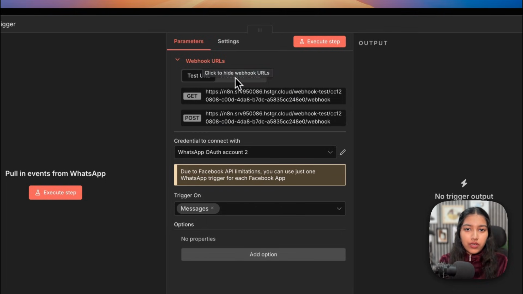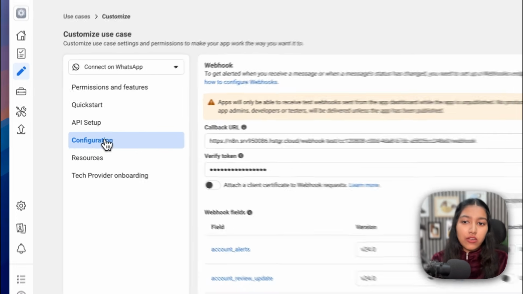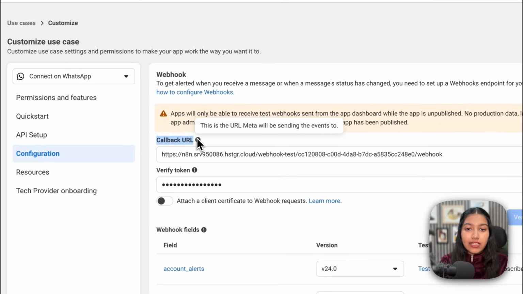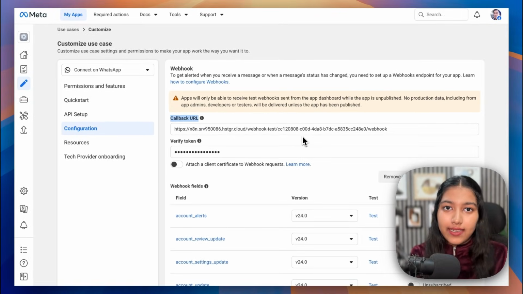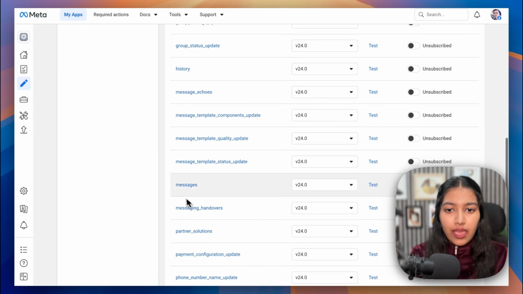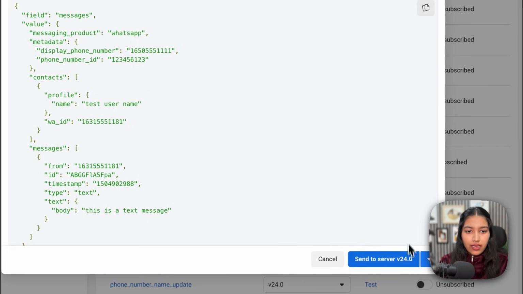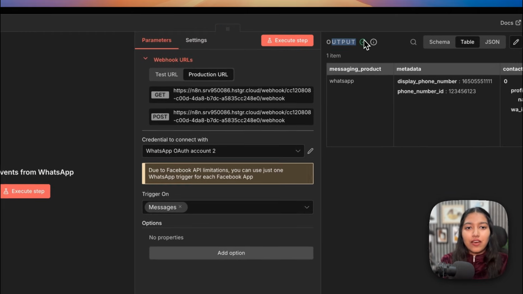Now under webhook URLs, just click on production URL and then click on execute step. Now it has started listening for test event. Then come back to the app and click on configuration. Here you will see that the callback URL has been automatically added by N8N, which is exactly what we want. Then just scroll down, look for messages, and then click on test. And just click on send. Now if you come back to N8N, you will see the output right here, which is exactly what we wanted.